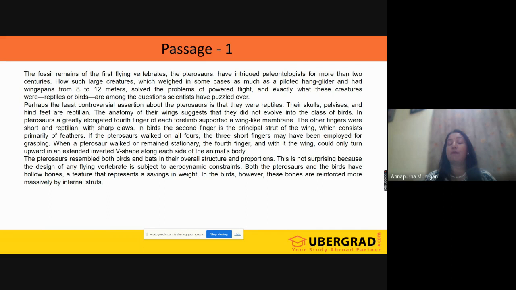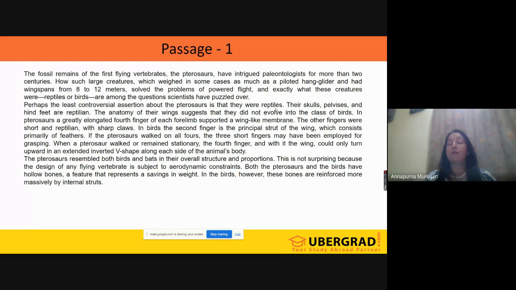Second paragraph, so let us read only the first sentence and the last sentence here. "Perhaps the least controversial assertion about the pterosaurs is that they were reptiles." Now, the second paragraph will be talking about what it is trying to say, the least controversial assertion. Why am I trying to stress and be dramatic when I'm doing the passages? I want you people to understand, not just read.